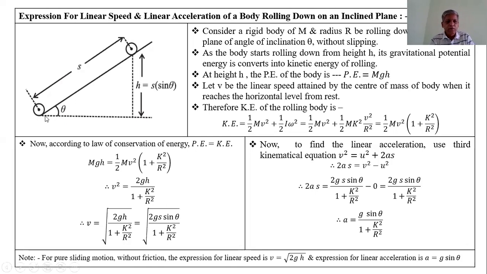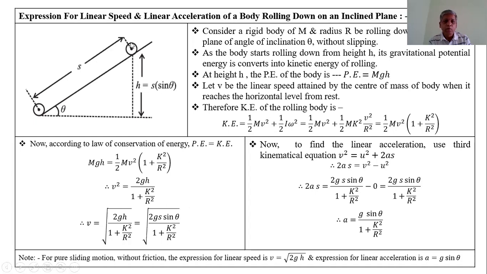Here, this is the horizontal surface, this is the inclined surface, the angle of inclination is theta, and the height is h equal to s sine theta, where s is the distance traveled by this body during the rolling motion without slipping.